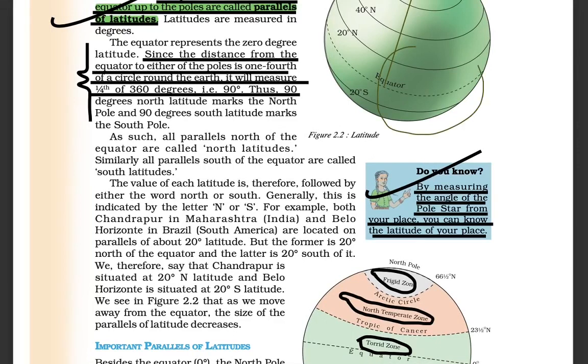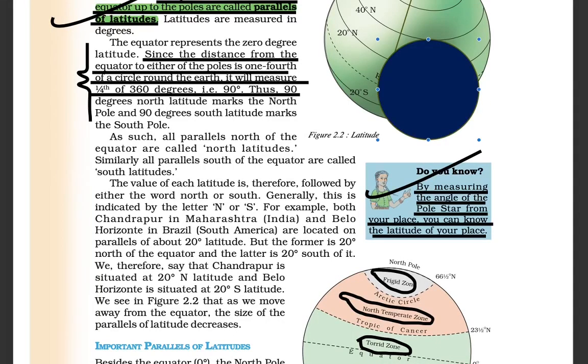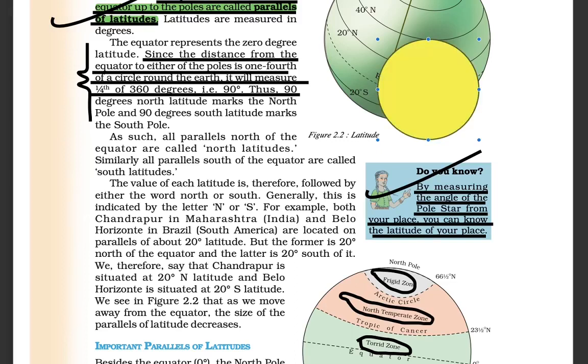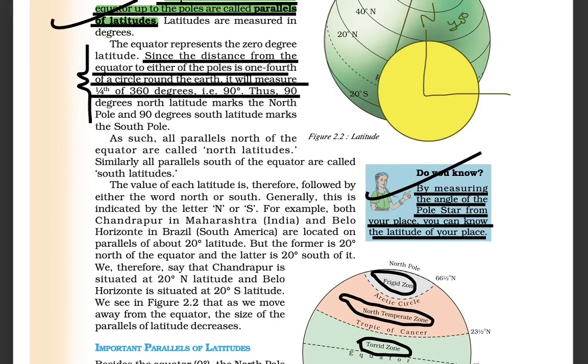So let us imagine this is a circle. We have to change the color of the circle. If you consider this one to this one, and if it is the center of the circle, then what does it constitute? It constitutes the pole. If it is the North Pole, then it is 90 degrees from the surface to the core of the earth.